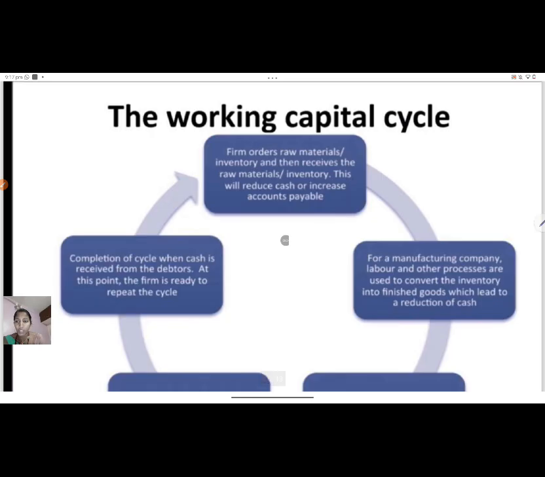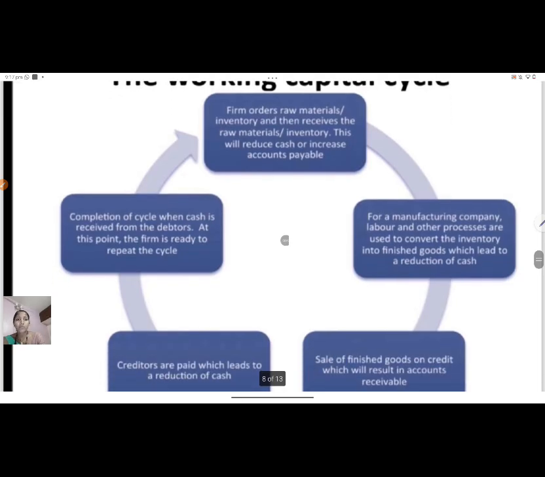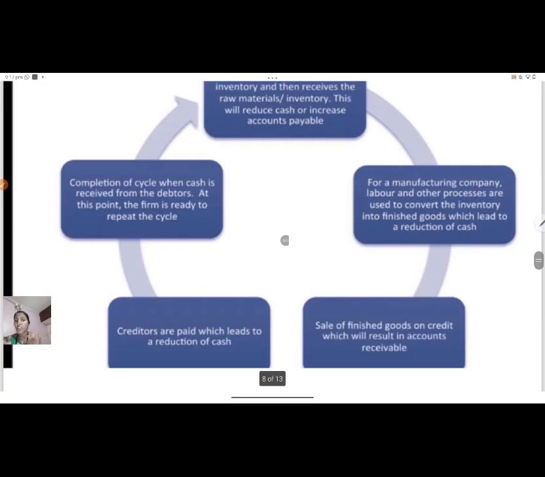If you see in detail, you can see the firm orders raw material inventory and then receives the raw material inventory. Then next, for a manufacturing company, labor and other processes are used to convert the inventory into finished goods, which lead to a reduction of cash. Then you can see the next, that is sale of finished goods on credit, which will result in accounts receivable. Accounts receivable means debtors.